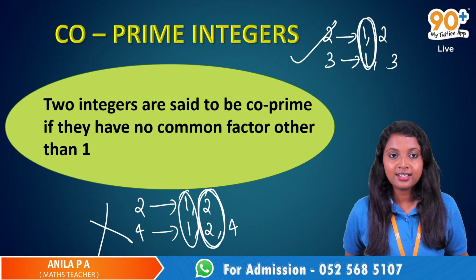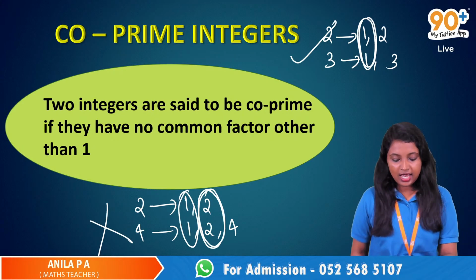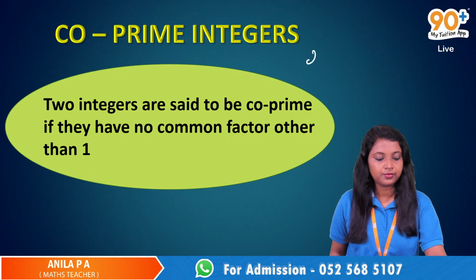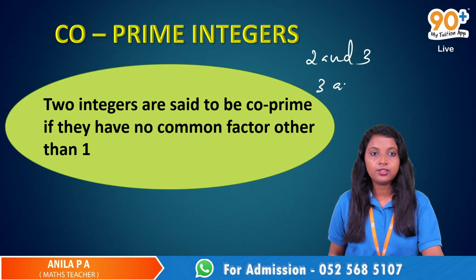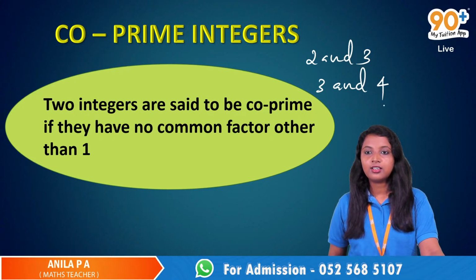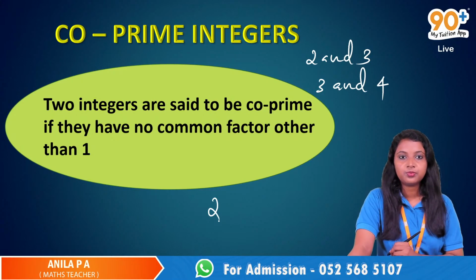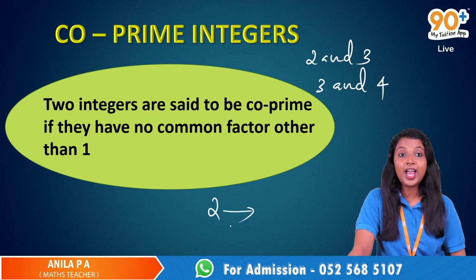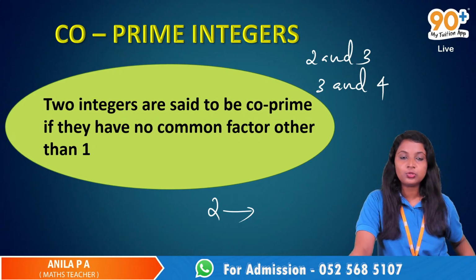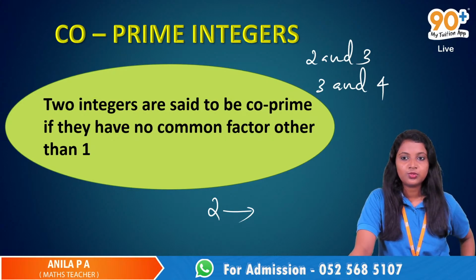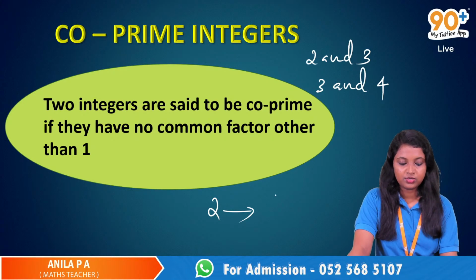Ma'am, what are some examples of co-prime? Examples. Yeah, 2 and 3, they are co-prime. Then 3 and 4. How do you know that it's co-prime? What are the factors of 2? Just tell me, what are the factors of 2? Factors, which means the numbers which completely divide 2. The factors of 2 are 1 and 2.